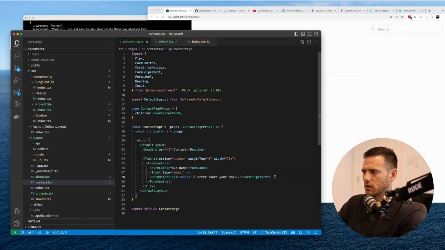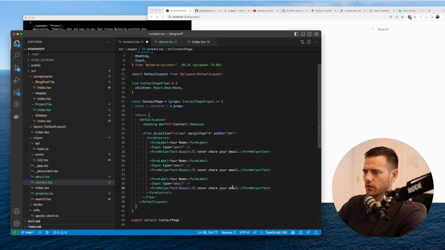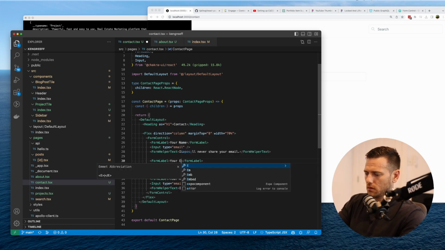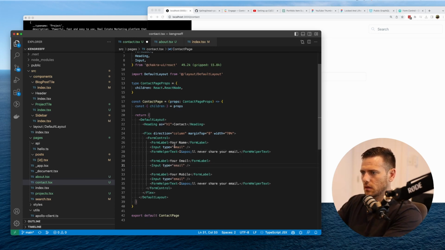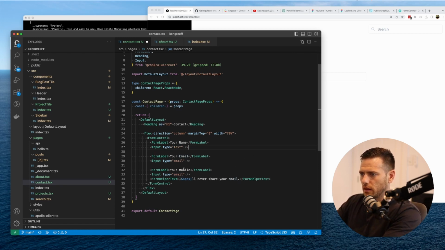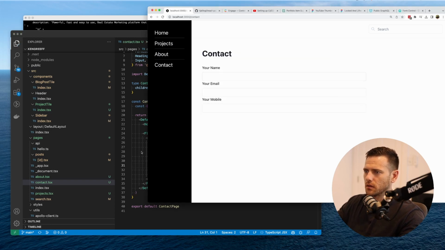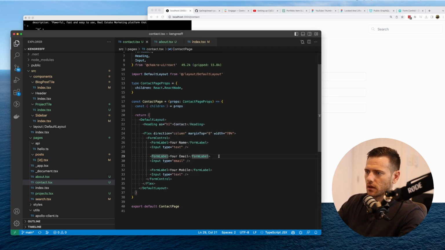Okay, so what do I want? If you're going to contact me, I want your name, I want your email, I want your phone. Oh, so this is a text. We don't need that. Obviously, your name, don't need that. Your mobile, that's going to just be text given. You could have a country code. Let's see, your name, your email, your mobile. Great. And then what we're going to do inside of here, we're just going to add margin top of 4, just to give it a little bit of space. And again on this one.